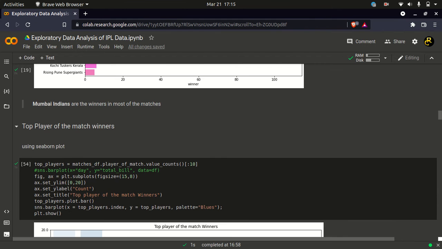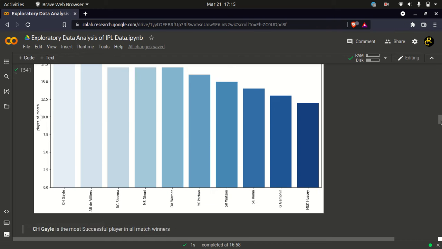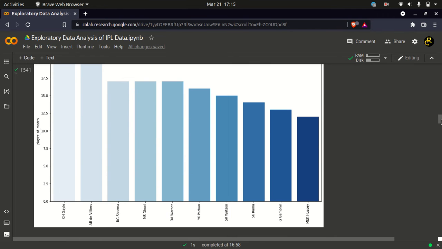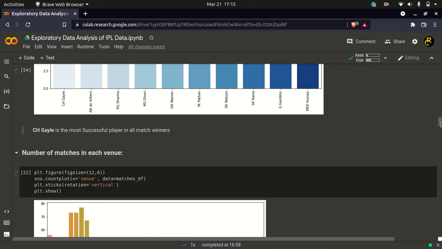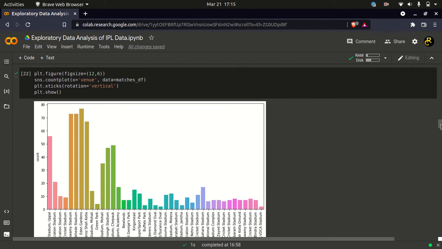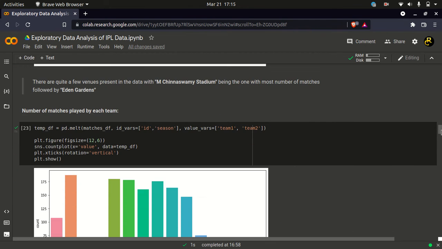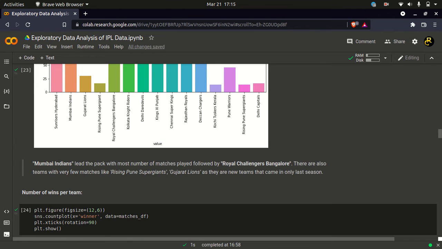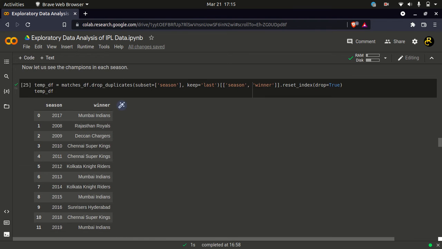What is the top player of match winners? We are looking at this chart, and here we can see CH Gayle, Christopher Henry Gayle, is the top performer in the winning matches. For the number of matches in each venue, we have brought a venue chart here. We are just changing the parameters of the x value to get all this information in the form of these graphs: number of wins of each team, the champion of each season.